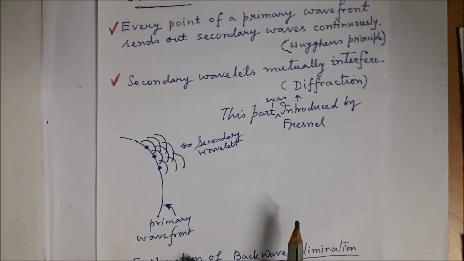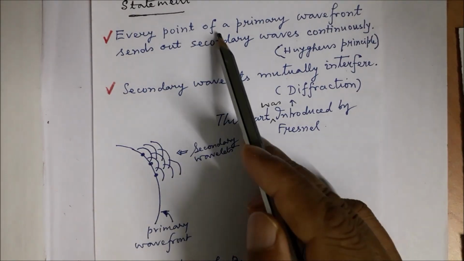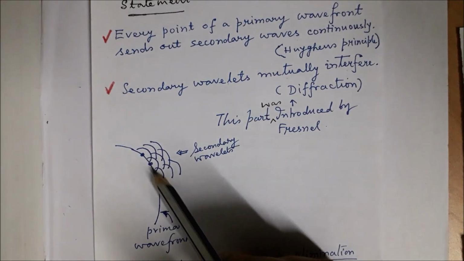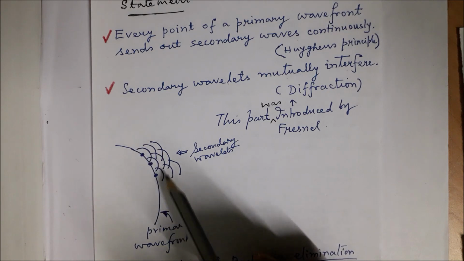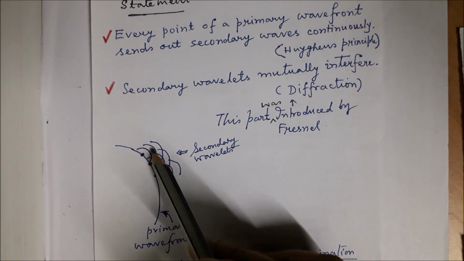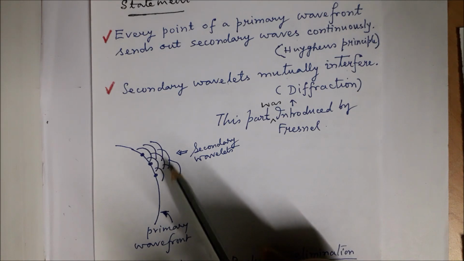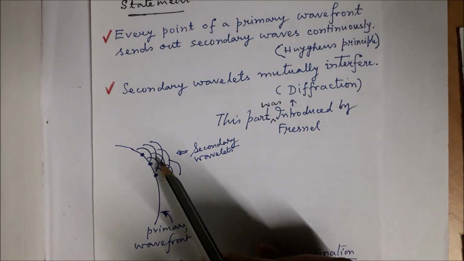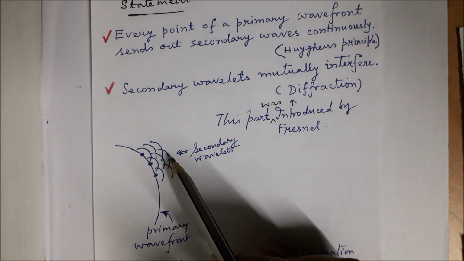So the idea is, we have a primary wavefront here. According to Huygens principle, each point is a source of secondary wavelets. So these are the secondary wavelets. These are small waves that are emanating from this primary wavefront. Now what do they do? They mutually superpose and interfere, and the interference might be constructive or destructive.